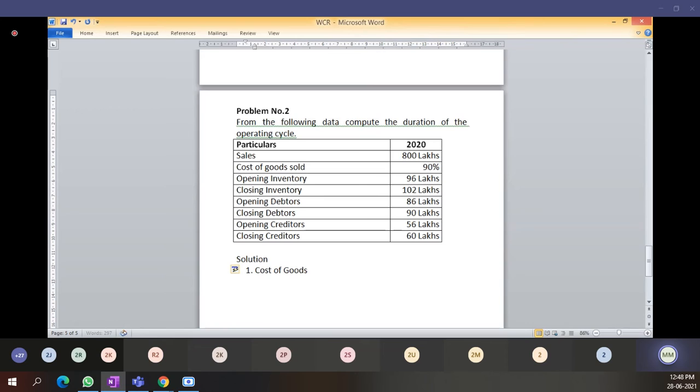See here, students. Cost of goods sold means the total cost which we have incurred to produce a product. Sales means total cost plus profit. Then tell me, cost of goods sold, the total cost, is how much?